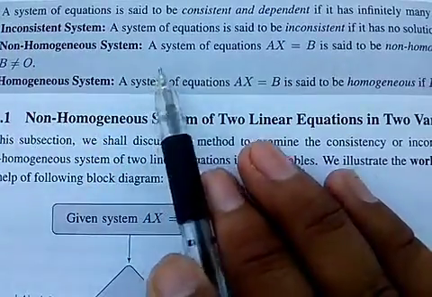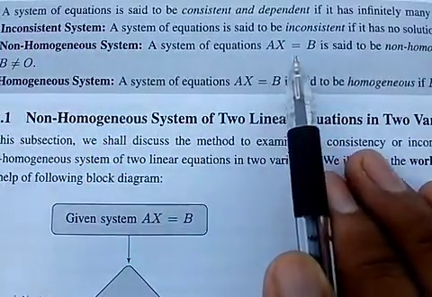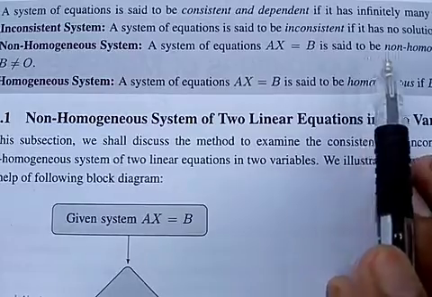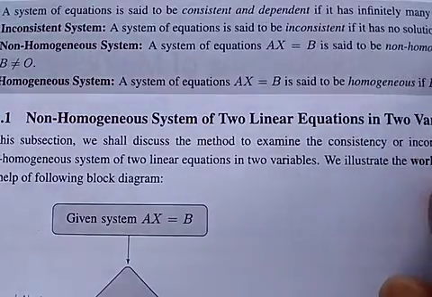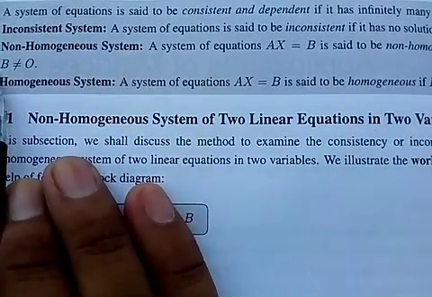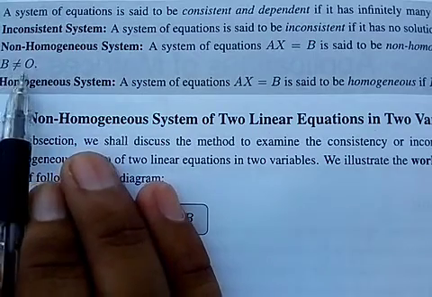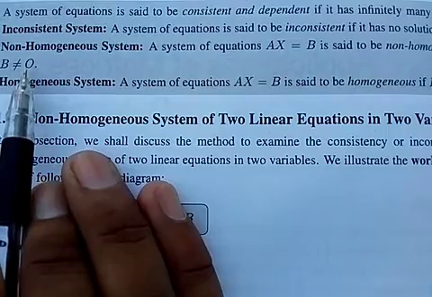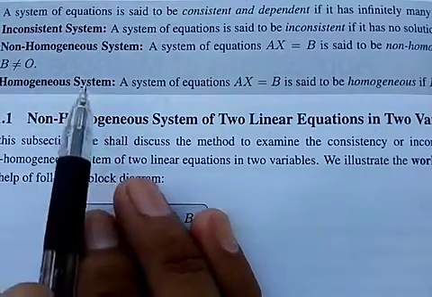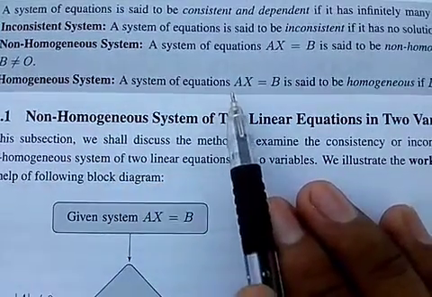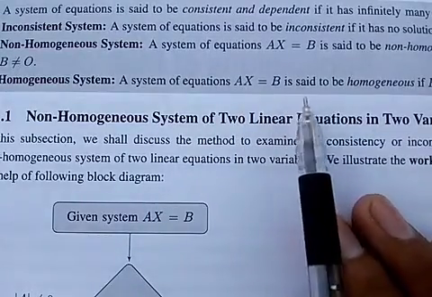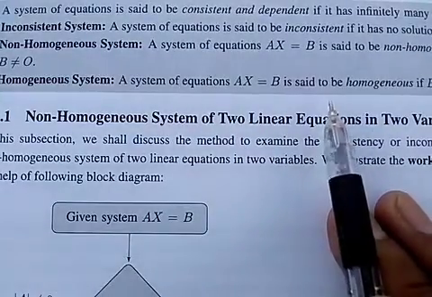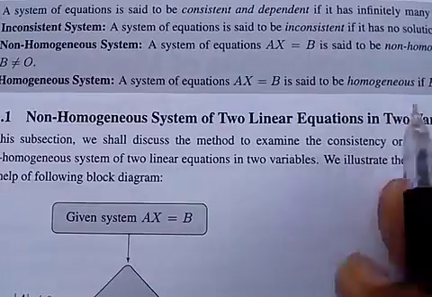Non-homogeneous system. A system of equations AX equal to B is said to be non-homogeneous if B is not equal to O, where O is a matrix of zero elements. Homogeneous system. A system of equations AX equal to B is said to be homogeneous if B equal to O.